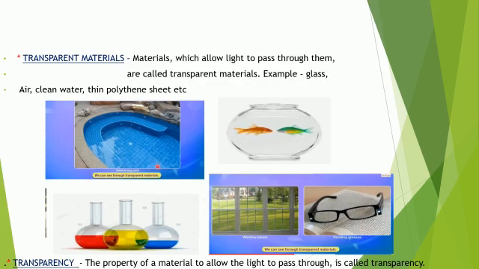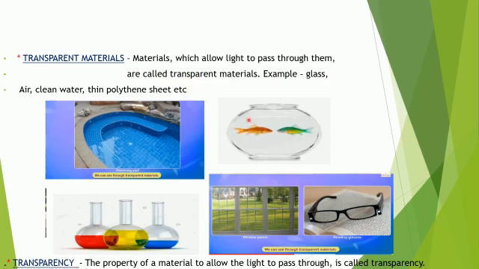So how can we define transparent materials? Materials which allow light to pass through them, as we saw in the picture, are called transparent materials. Examples are not only glass, but also air, clean water, thin polythene sheet. They all are transparent materials through which we can look.